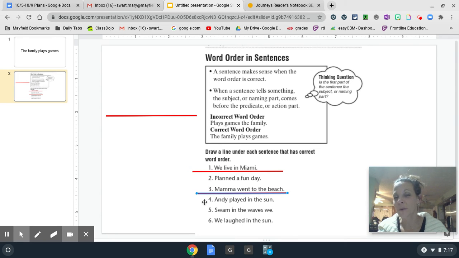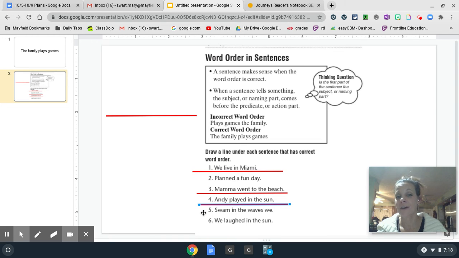Let's look at number 4. Andy played in the sun. Is the first part of the sentence the subject or naming part? Let's look at the front. Andy. Well, Andy's a name, and that tells us who. So yes, this sentence also is the correct word order.